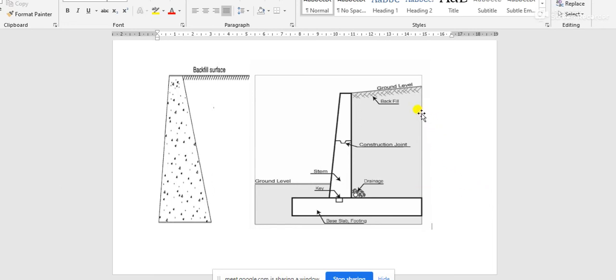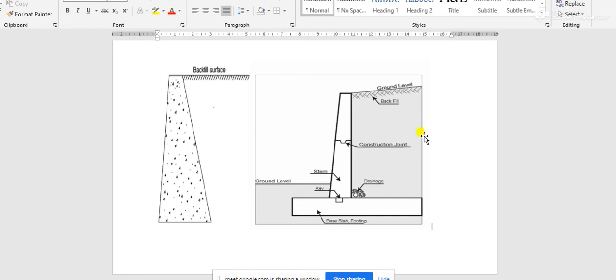Now the soil surface and the backfill soil surface starting from here are the same kind of soil surface. That means the interaction between these two similar surfaces is obviously not of this kind.